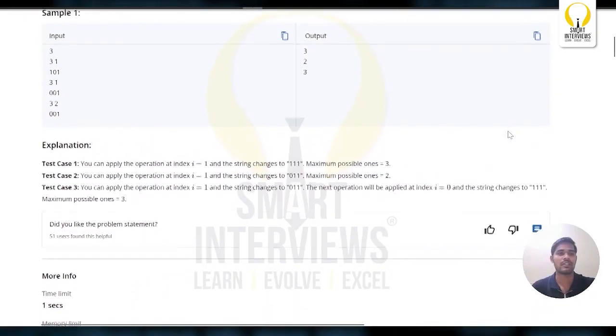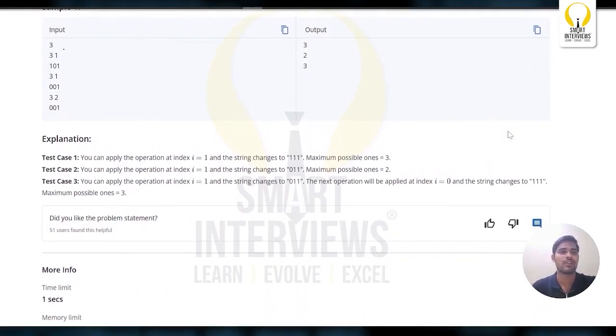Let's see the sample test cases. Coming to the first test case, you'll have a string of length 3 and we can perform k equals 1 operation. You can apply the operation at index I. If you write the indices 0, 1, 2, we have to convert this 0 to 1. How can you do it? If you consider this as I, this is I plus 1. So you can replace this I with maximum of S of I comma S of I plus 1. So it will become 1, 1 and 1.